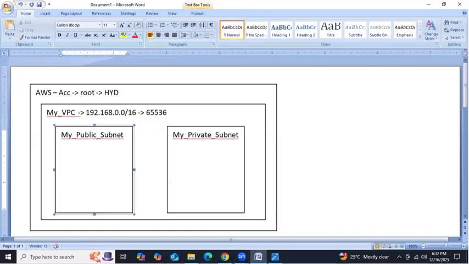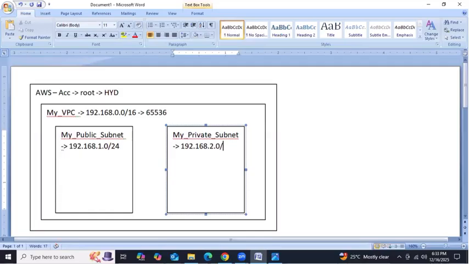Then we are providing the CIDR block. For example, for the public subnet, 192.168.1.0/24. For this private subnet, we are providing 192.168.2.0. Host bits we can change, right? /16 means two host bits, right?